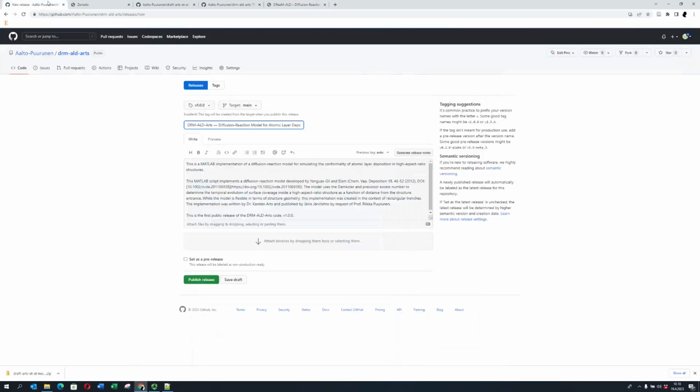What if we leave it then? Yeah, or it suggested just DRM-ALD-Arts be 1.0.0. So that's good. Oh, it suggested that. I think so, yeah. And now be 1.0, like that. Let's try this one. That's also clear. And then publish release. Do we dare to do that right away? I guess yes. Yeah, why not?